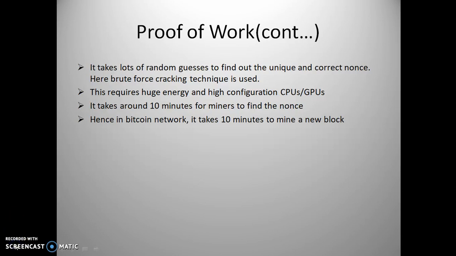It takes around 10 minutes for miners to find this nonce and complete the proof of work consensus mechanism. Hence, in the Bitcoin network, it takes around 10 minutes to mine a new block. After mining a new block, the miner gets rewarded with some Bitcoins. Now every miner gets rewarded with 12.5 Bitcoins to mine a single block.